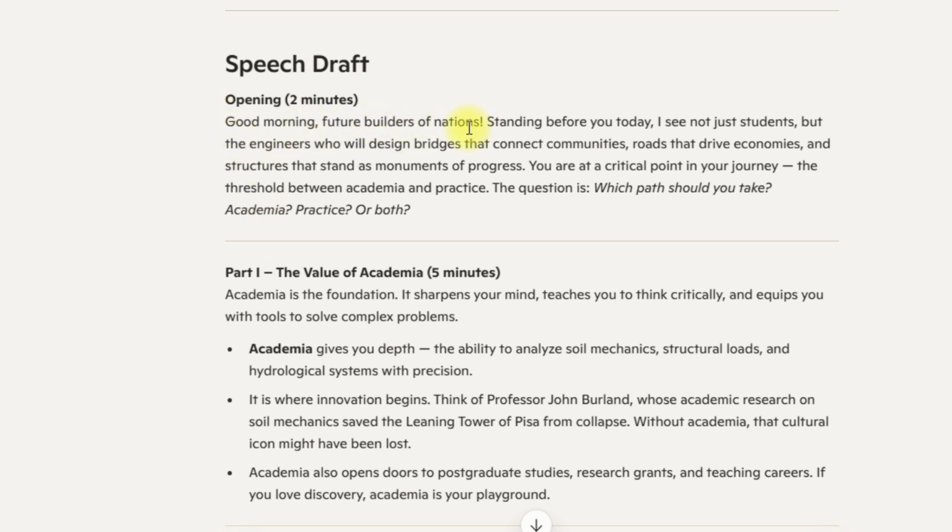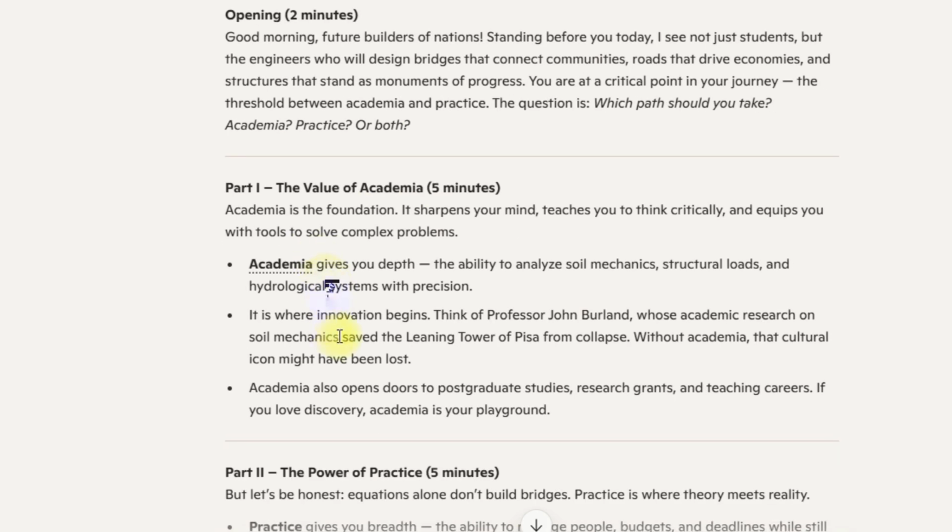Future builders, welcome on the first day as not just students but engineers who design bridges that connect communities, roads, and structures that stand with purpose. At the critical point, the threshold between academia and practice, the speech aims to relate and inspire proactive engagement. So this is a very comprehensive speech. It talks about the value of academia, which will take 5 minutes, academia as a foundation. Then this is where innovation begins.